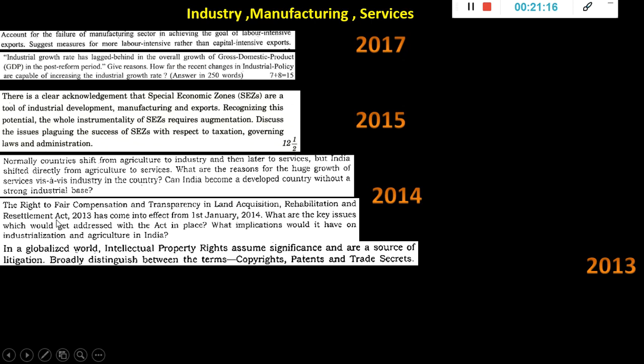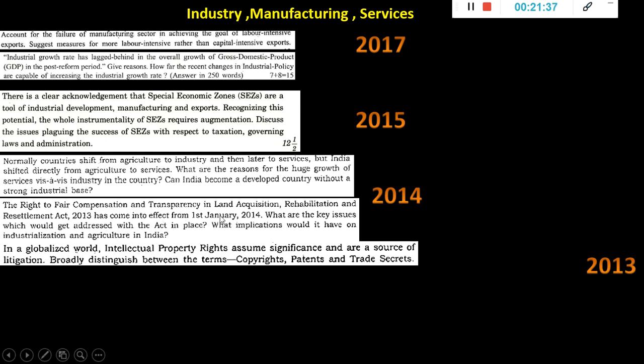Now this kind of act, the Right to Fair Compensation and Transparency in Land Acquisition, Rehabilitation and Resettlement Act, came into effect at this time. What are the key issues which would get addressed with the act in place? What implications would it have on industrialization and agriculture? So you have to give the features of this one. That was a current affair at that time, so it won't come again.